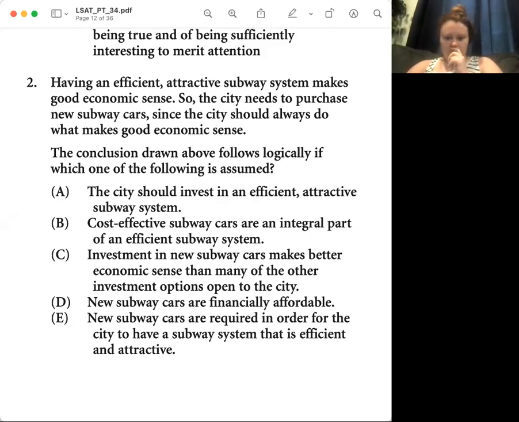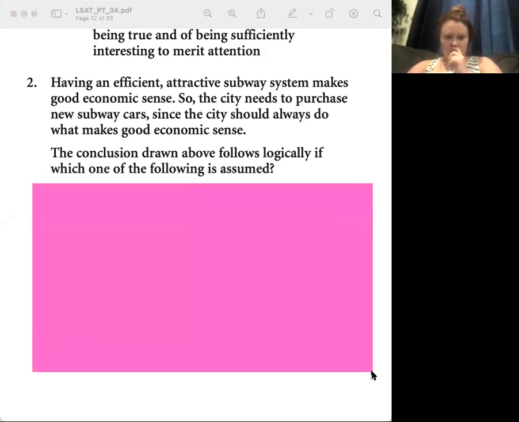So having an efficient, attractive subway system makes good economic sense. So the city needs to purchase new subway cars since the city should always do what makes good economic sense. Awesome. All right. So argument or set of facts? Well, it's an argument. Yep.